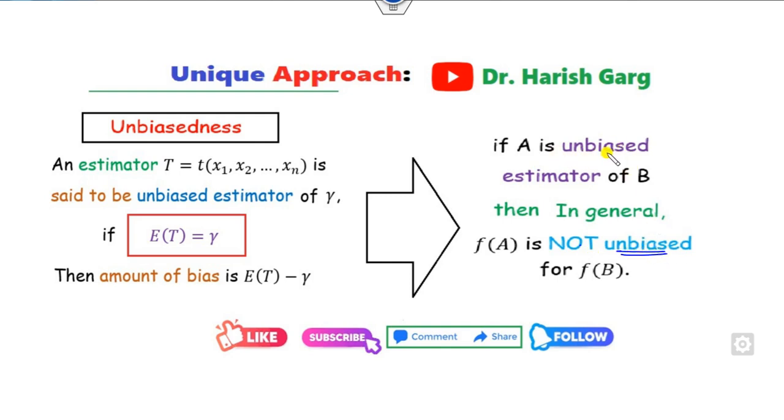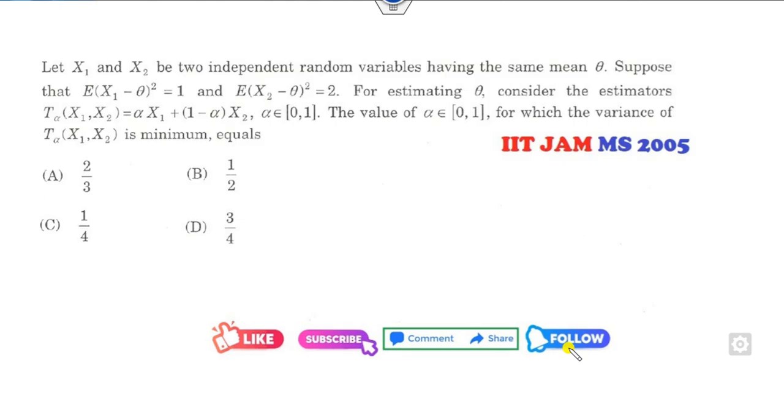However, this result is not always true for unbiased estimators. Means if A is an unbiased estimator of B, that means expected value of A is B, then f of A is not in general an unbiased estimator of f of B. So let's start with these simple shortcut tricks and how you can solve them.